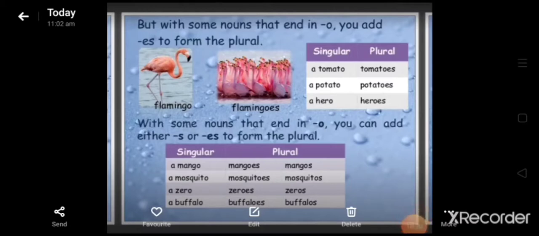However, some nouns that end with O form their plurals in the normal way, just like the examples I am giving you: piano, pianos; stereo, stereos; studio, studios; photo, photos; dynamo, dynamos.